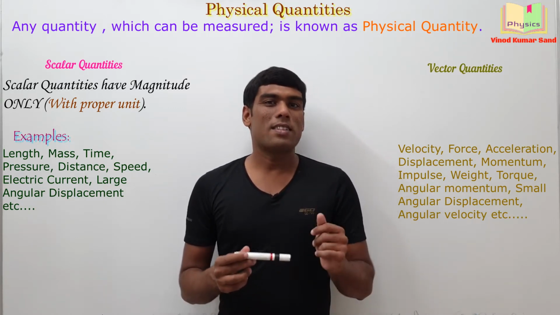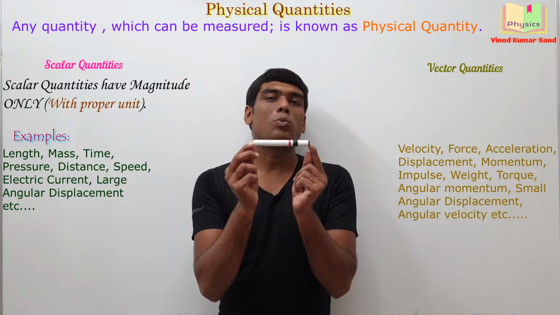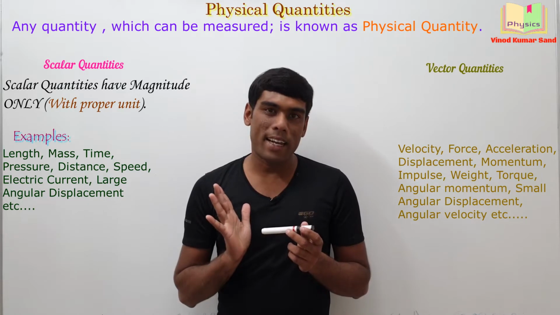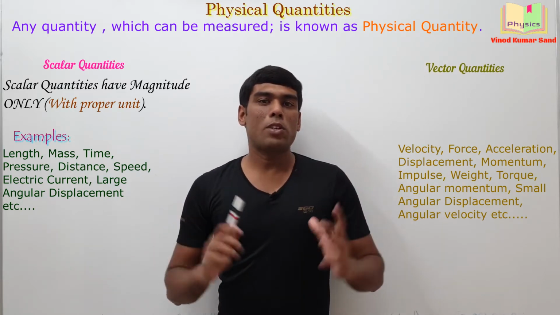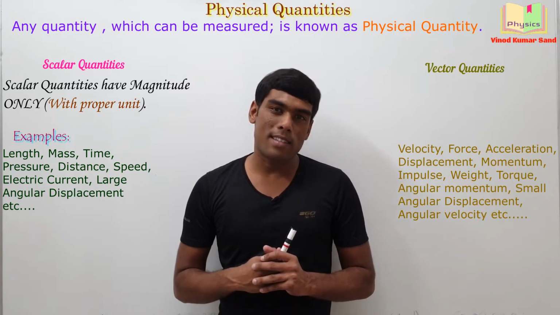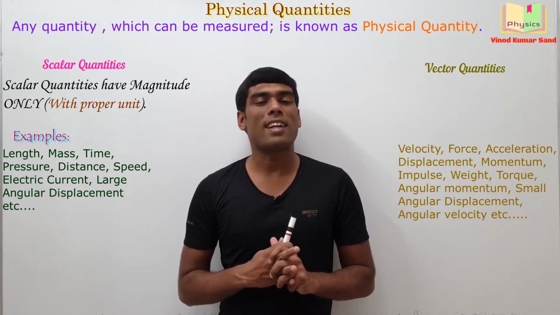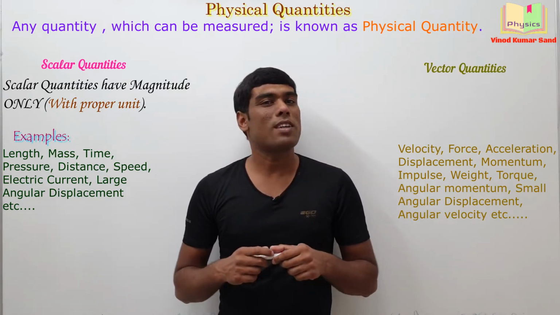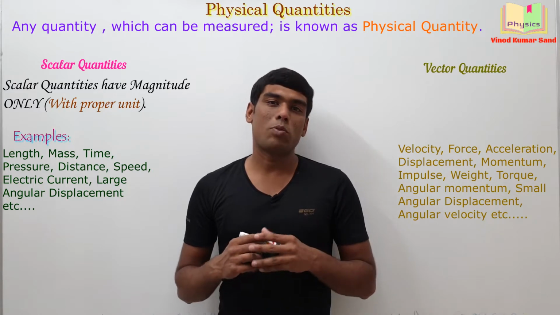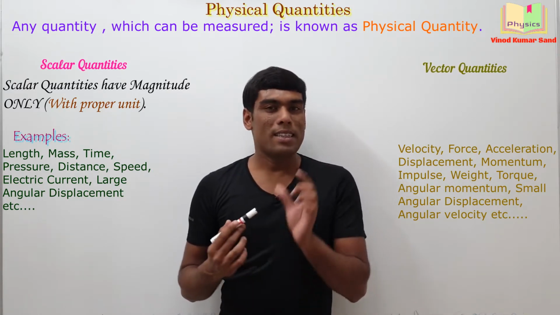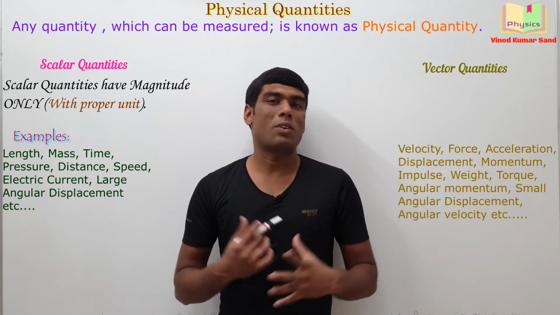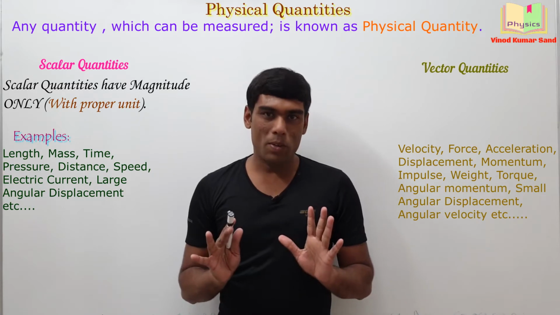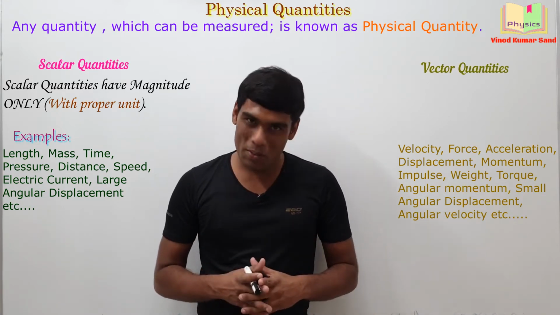Let's take a few examples. Suppose you tell the length of a marker to be 7 centimeter. Now this measurement doesn't require any direction. Right now, the temperature of this room is 30 degrees Celsius. That measurement also doesn't need any direction. So the length of the marker is a scalar quantity. The temperature of this room is a scalar quantity. Let's say some car is moving at a speed of 40 km per hour. Then that 40 km per hour doesn't require any direction. So the speed is also a scalar quantity. Getting my point?